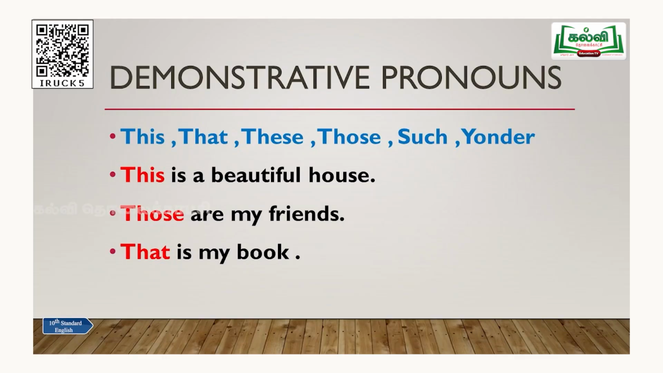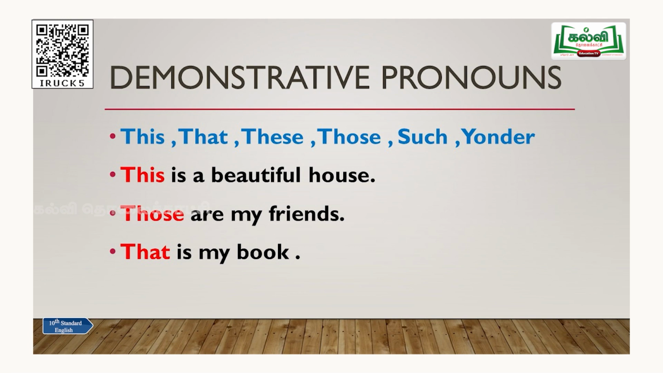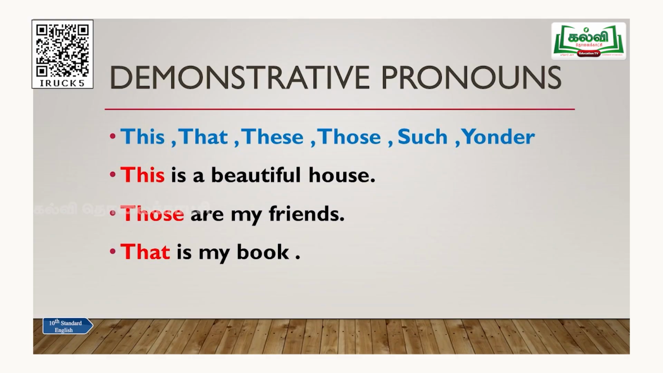Take the example, "This is a beautiful house." Something is in front of you, and there are so many houses, so you point out a particular house and say, "This is a beautiful house." "Those are my friends." Your friends are standing at a long distance. If you want to point them out, you can say "those." Instead of all the names of the persons, you are using the word "those." Those are my friends.